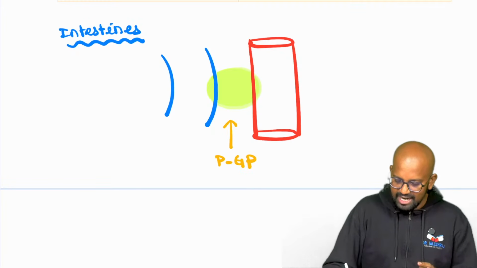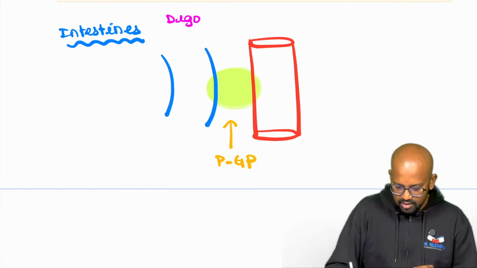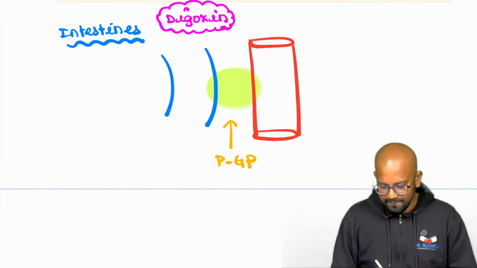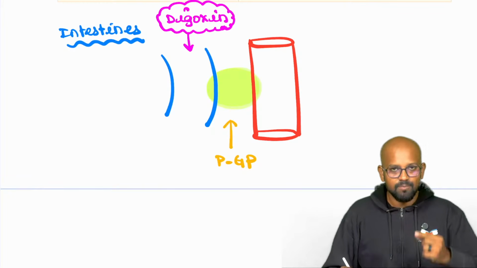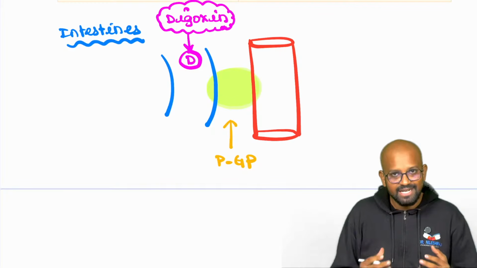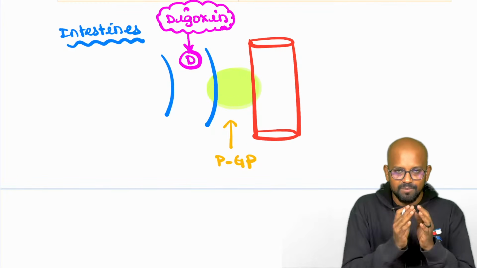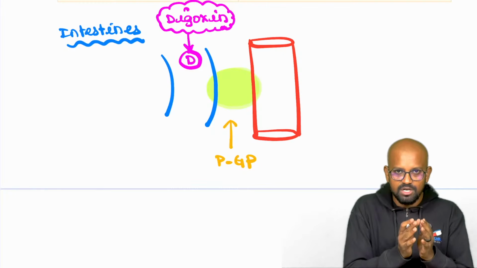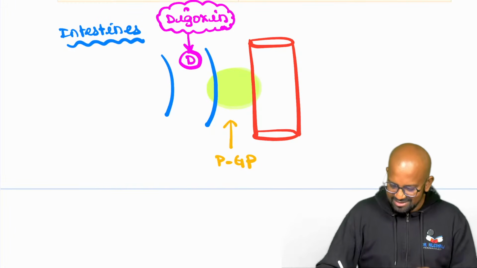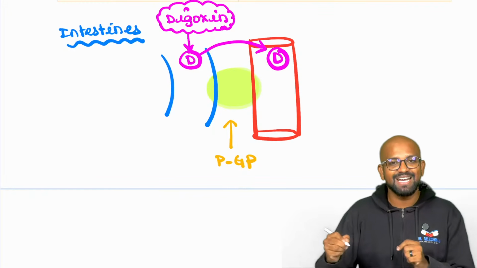Consider a patient has taken a drug, and that drug is digoxin. This digoxin is a drug used for heart failure. This digoxin has been taken by the per oral route. It gains entry into the intestines. What's the next step, guys? The drug tends to get absorbed. What is the concept of absorption? From the site of administration, how the drug is gaining entry into the blood, the study of that is called absorption. So this drug molecule gains entry into the blood. So simply the digoxin is getting absorbed.